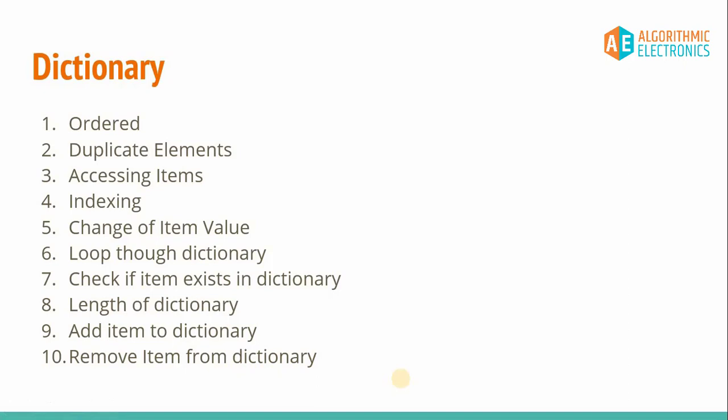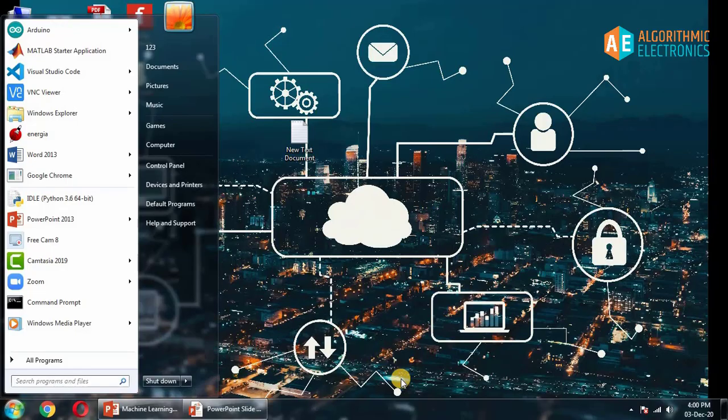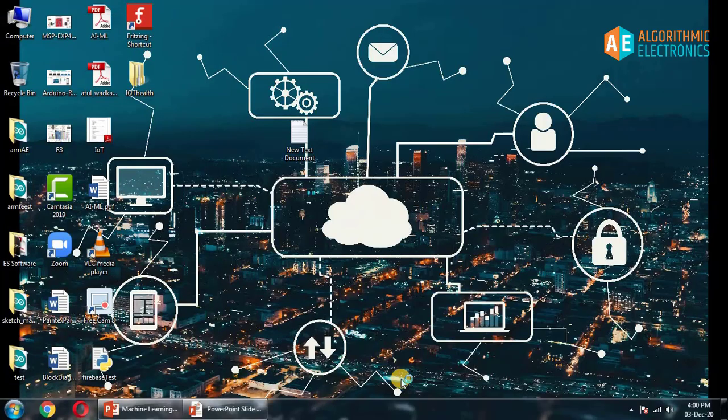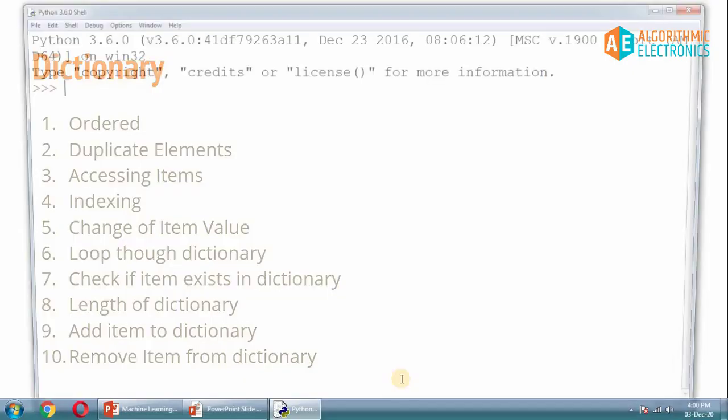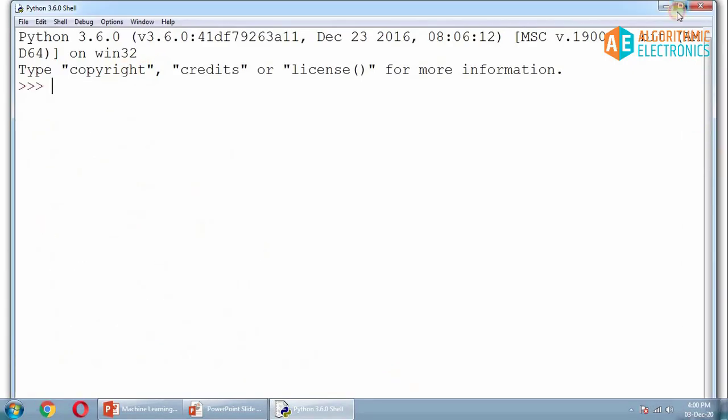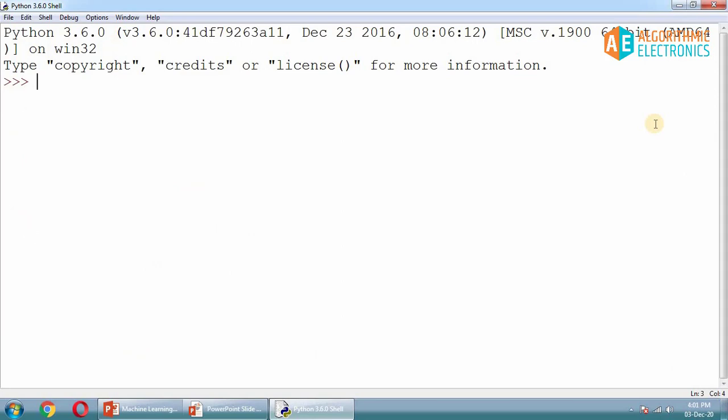Or additionally, we'll see how we can copy one dictionary to another dictionary. So without wasting any time, let's start with the Python shell. I'll open the IDLE software from the Windows search, and here it is. So this is how we have opened this software. Now in this software I'm going to test, and firstly I'm going to declare one dictionary.